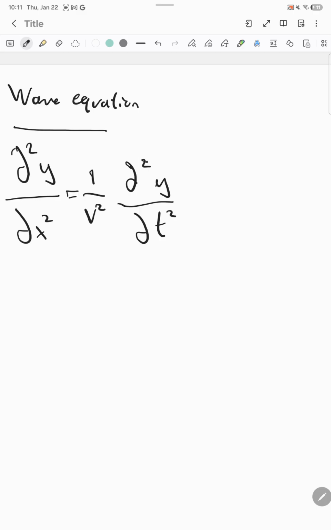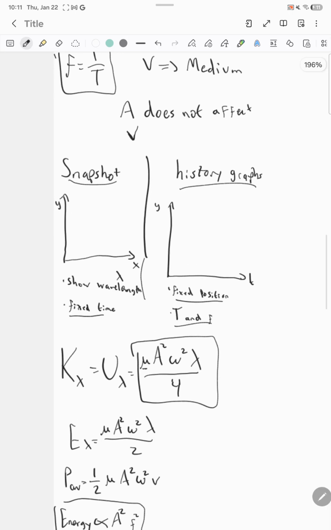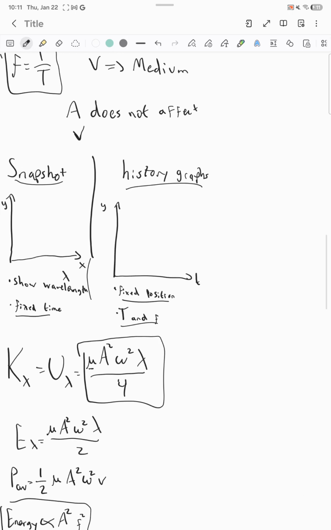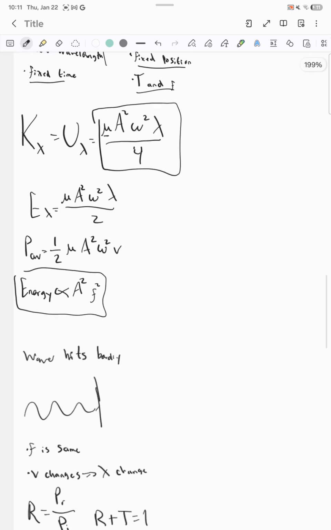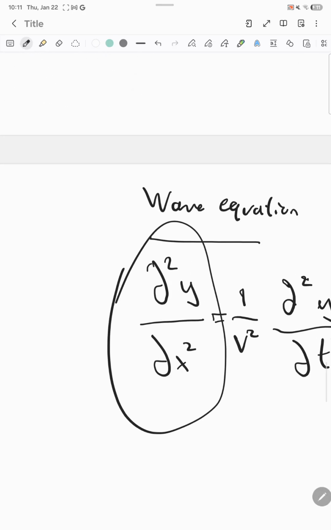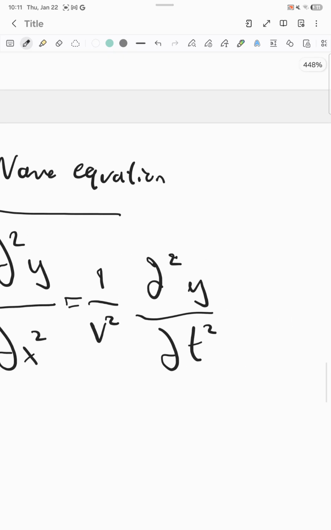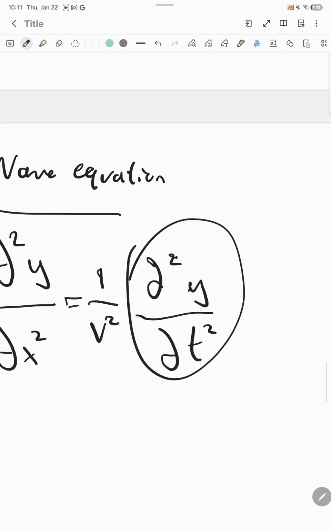As we saw before, we saw two types of graphs. We saw a snapshot with y and x, which we have in this part of the equation, at the left of the equation. We could see that it is a variation of the displacement by the position, and here we could see the variation of the displacement by the time, which is basically like speed, but we have speed here.